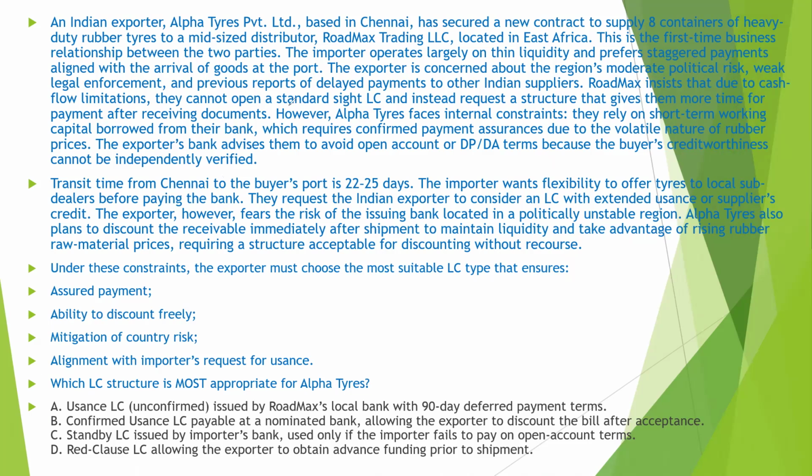So, however, Alpha Tires faces internal cost constraints. They rely on short-term working capital borrowed from their bank, which requires confirmed payment assurance due to the volatile nature of rubber prices. So the exporter's bank advises them to avoid open account or DP/DA terms because the buyer's creditworthiness cannot be independently verified. The transit time from Chennai to the buyer port is 22 to 25 days.